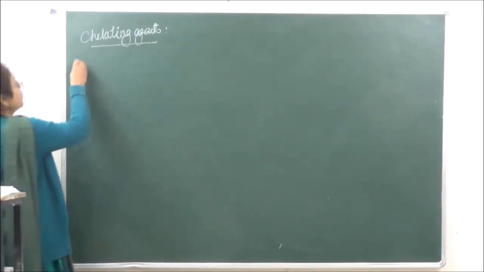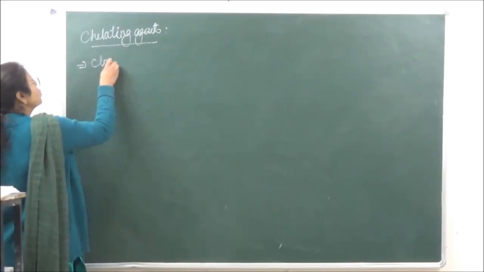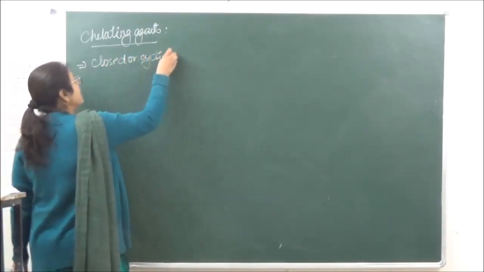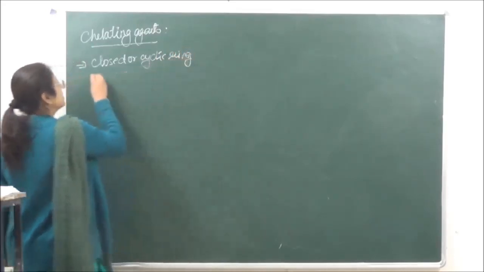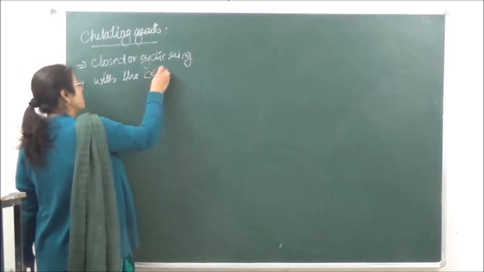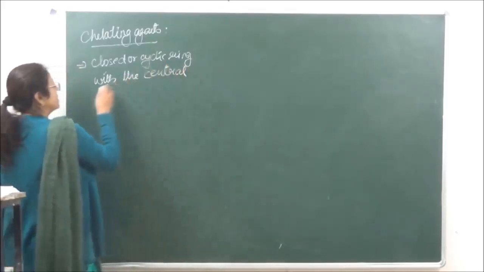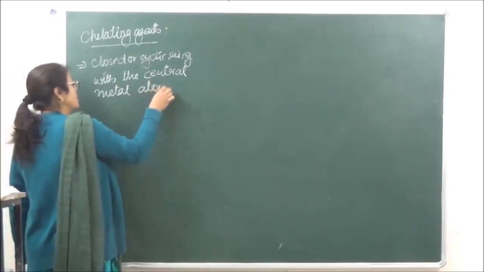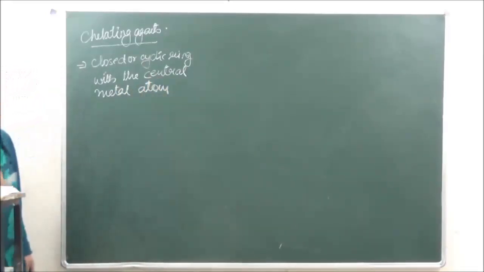Why chelating? Because it is going to form a closed or cyclic ring with the central metal atom.